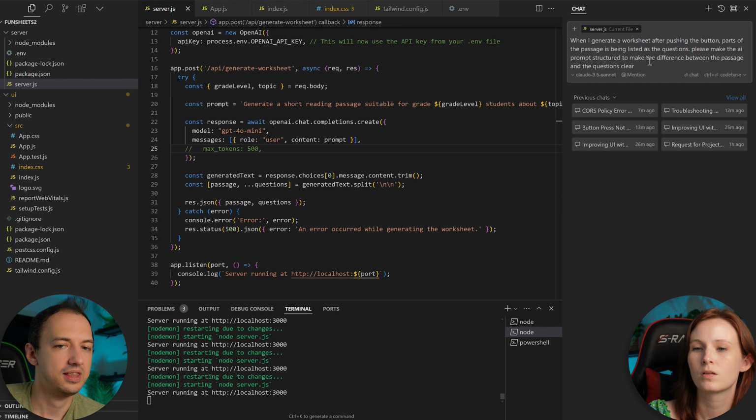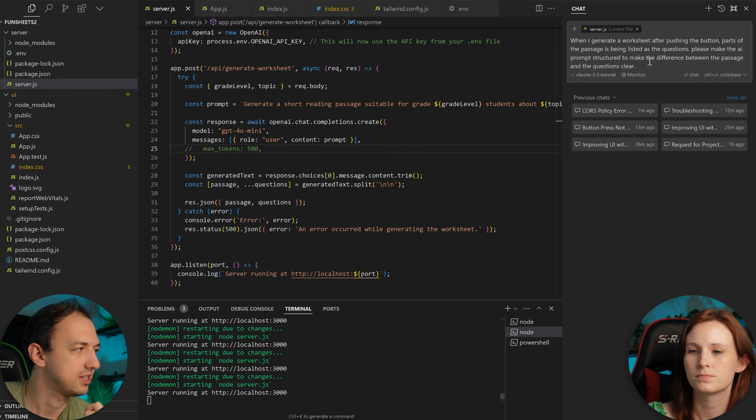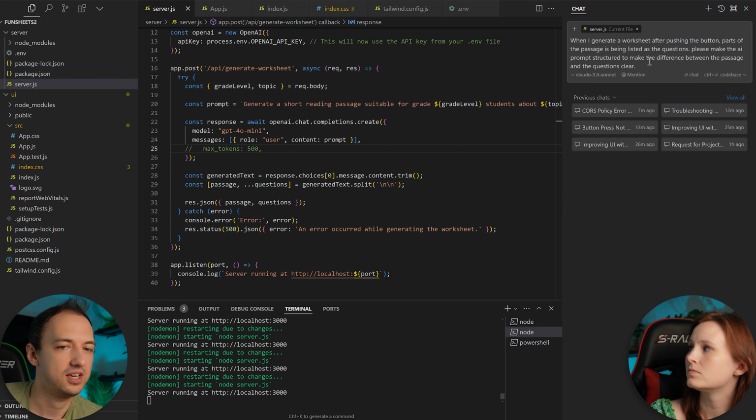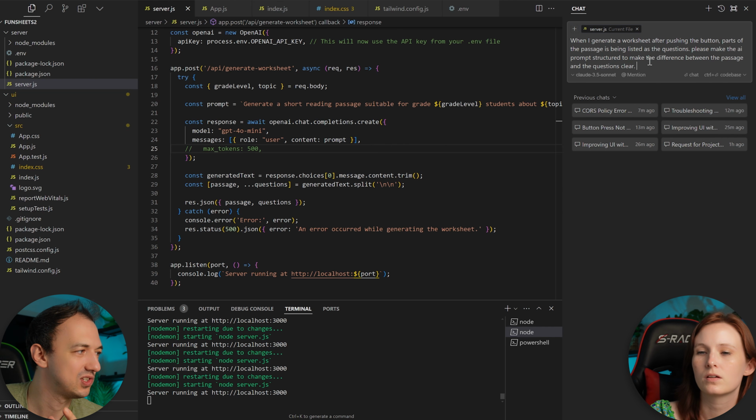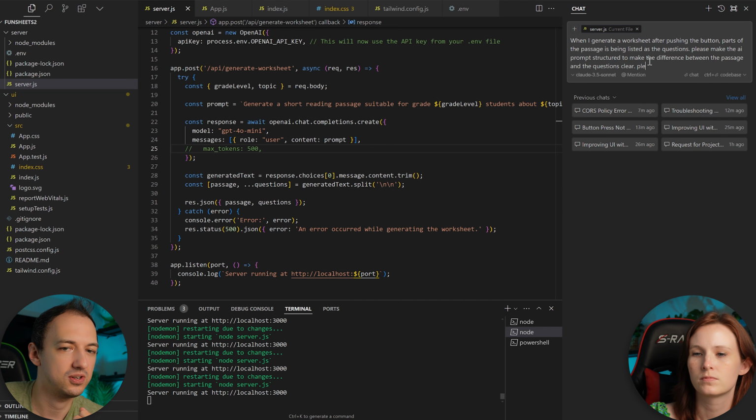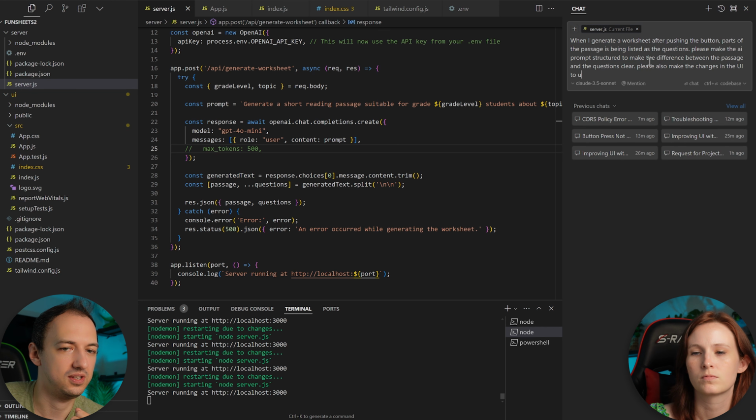I see. Okay. And now I'm going to show you another thing that's really cool about Cursor, because we're talking about the server right now. But you want to make changes here, and then depending on the response, because it's going to give you a more structured response, you're going to also want to make changes on your UI React code. Oh, okay. So why don't you also say, please also make the changes in the UI to use the structure.